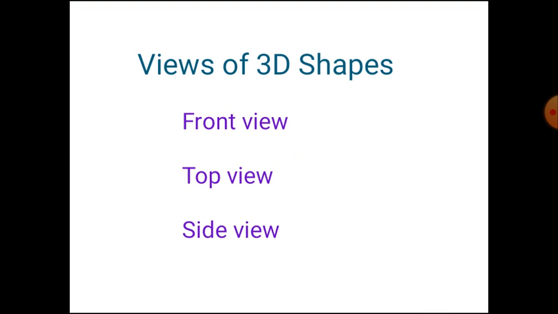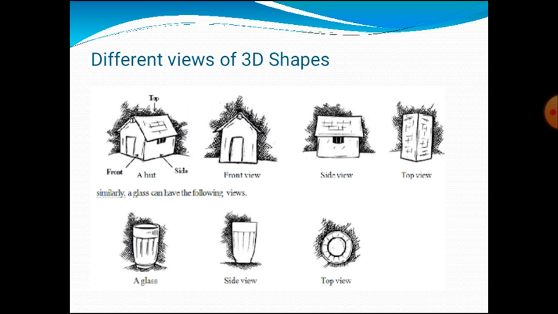Views of 3D shapes. There are three types of views in 3D shapes: front view, top view and side view. So look here, different views of 3D shapes. Here one diagram has been given of a hut. In this hut, front, side and top are mentioned. We have to draw the front view, side view and top view. See here, the front view, side view and top view have been drawn.